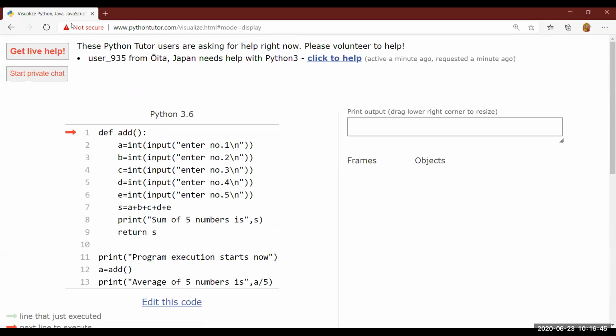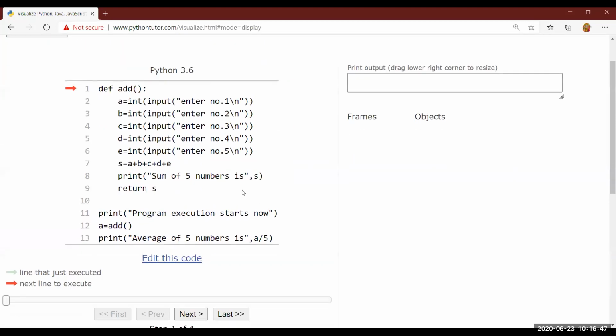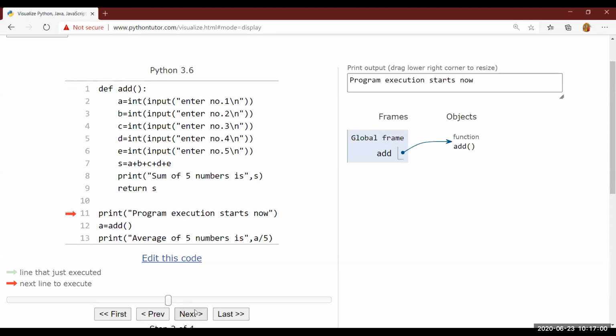Okay, fine. The name gets created. Let me click on next. One name is associated with the function. What is that? The add function. The name add is created. Line number 11. Line number 10 is nothing, it is a blank, empty line. Program execution starts now.